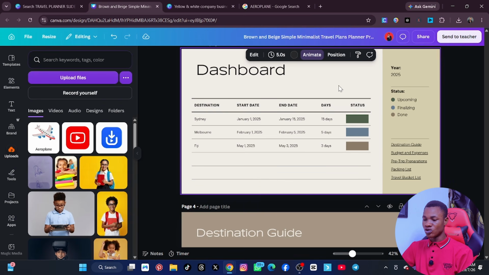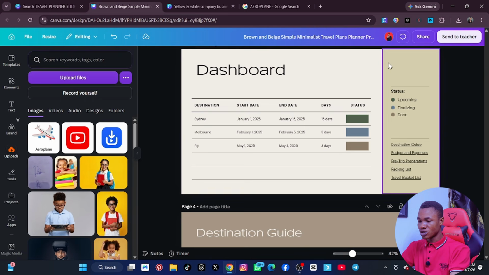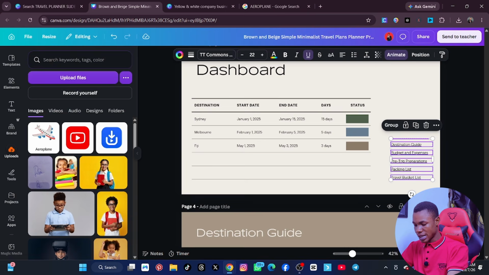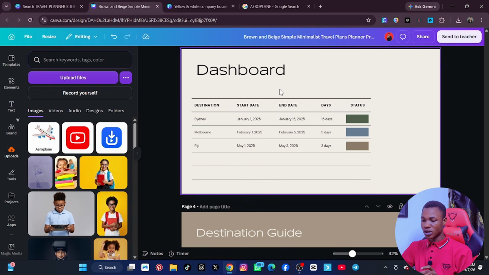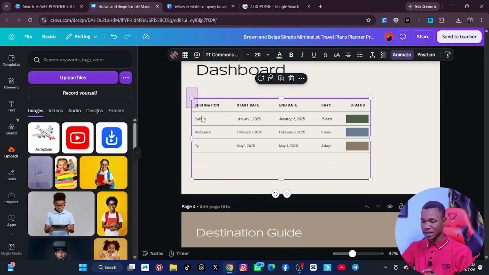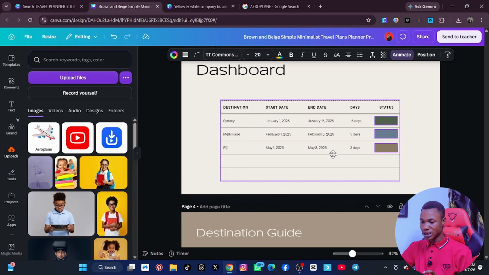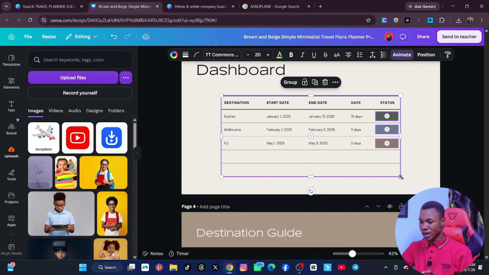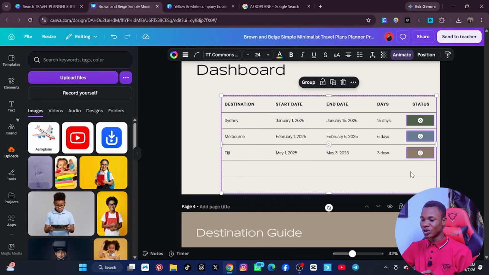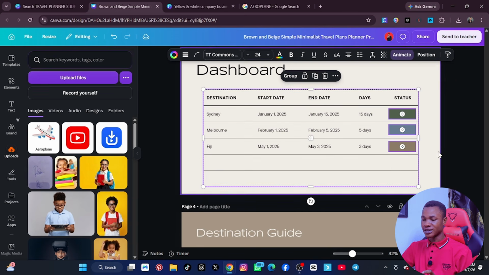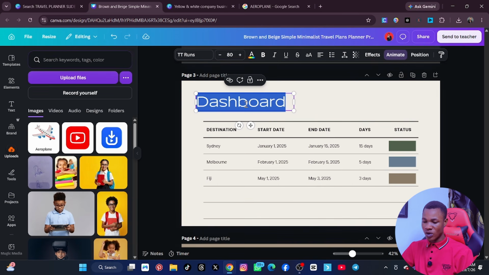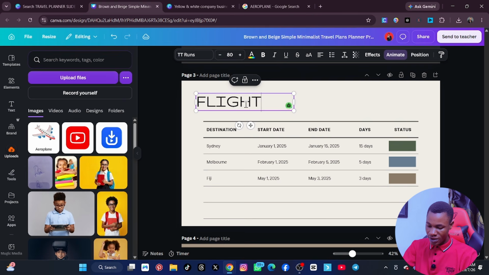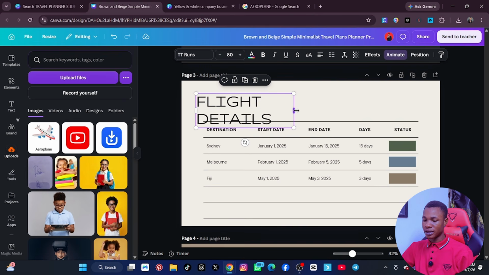We want to use this dashboard, but we don't want these ones, so we can just click on this and delete. We can click on this again and delete. We don't want them, right? So we want this one, so we'll just highlight everything that is here, all right, and then put it in the center. And then let's say we increase it. Are you seeing how to navigate your way here? Increase it. Is that okay? Now this one, we'll name it flight details, all right, and anything you want to put. So now click on here and click on here.